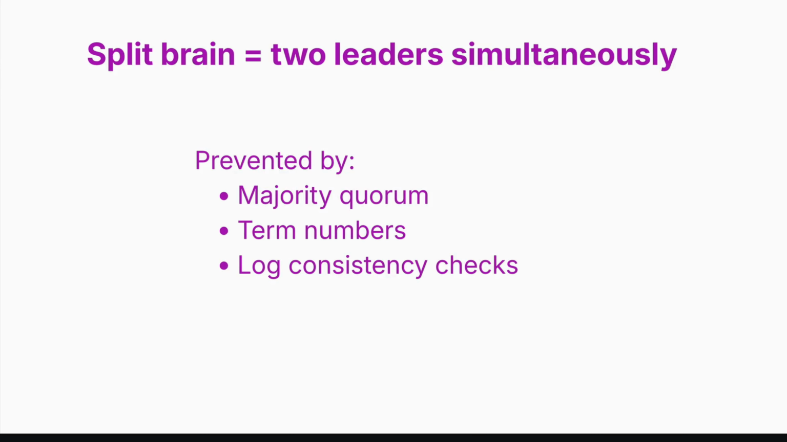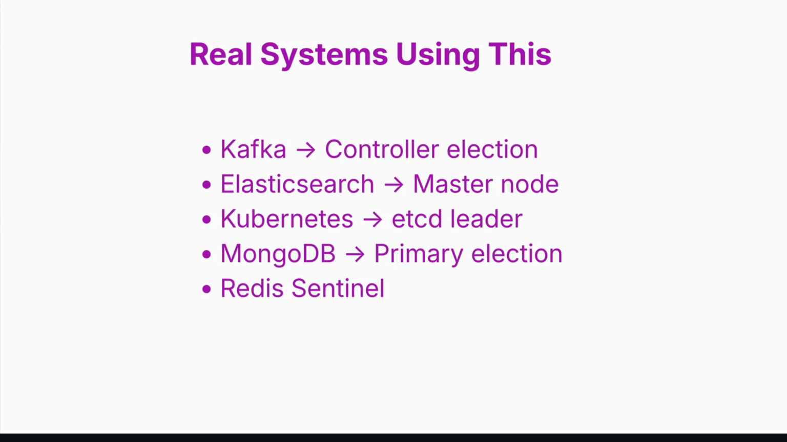Split brain means 2 leaders exist at once. Raft prevents this using majority quorum, term numbers, and log consistency checks. If a node sees a higher term, it immediately steps down. This ensures safety above everything. Now, real systems using this is not theoretical. Kafka uses controller election, Elasticsearch elects master nodes, Kubernetes relies on etcd leadership, MongoDB elects primary nodes, Redis Sentinel performs failover elections. Leader election is everywhere in production systems.